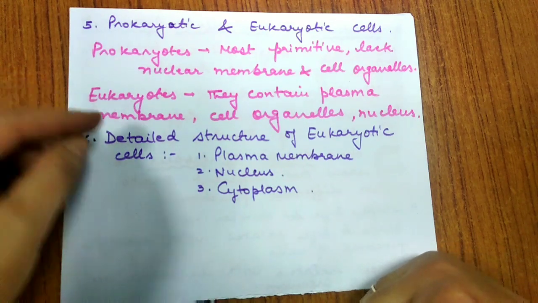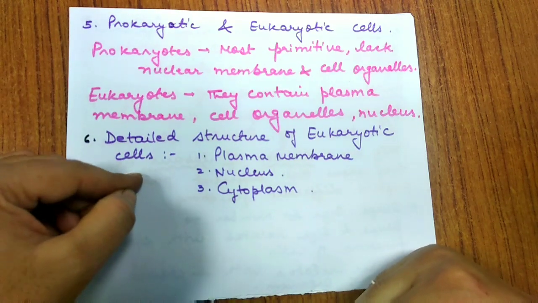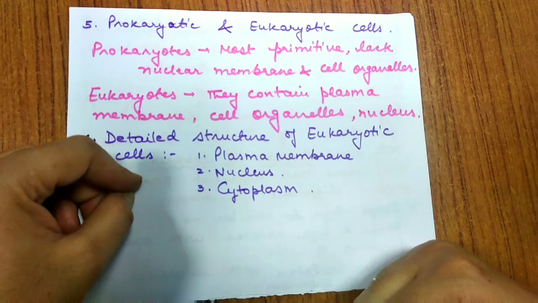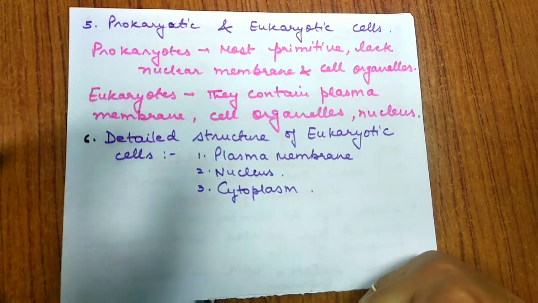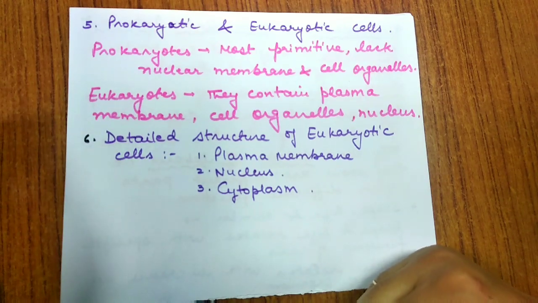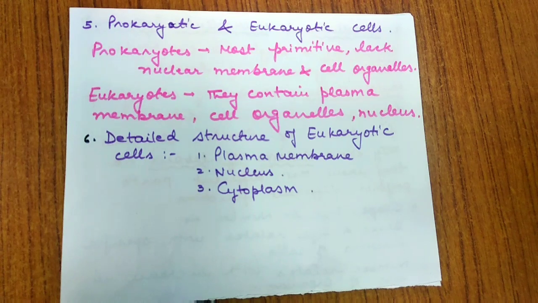Now we are going to discuss the detailed structure of the eukaryotic cell. So you must have seen a clear image of this eukaryotic cell in your book also. And when we talk about different cells, most of the cells are eukaryotes. Now when we talk about eukaryotes, we say that this eukaryote consists of three important components. One is the plasma membrane, second is the nucleus, and third is the cytoplasm.